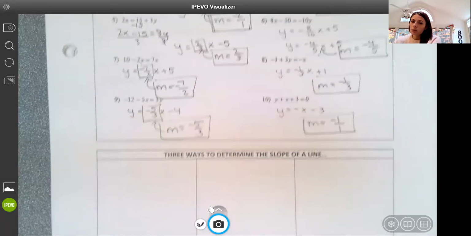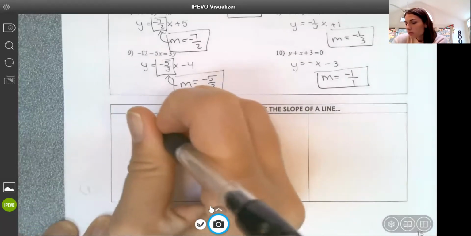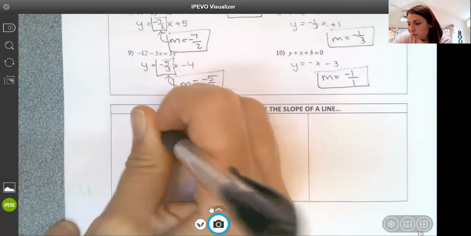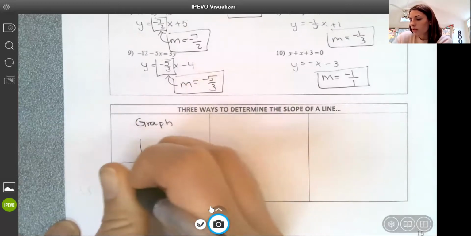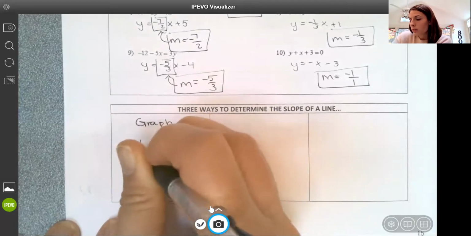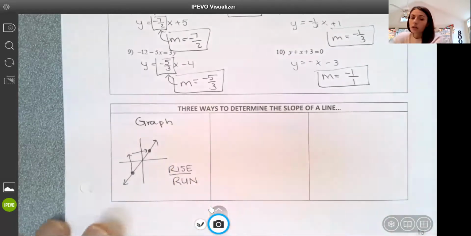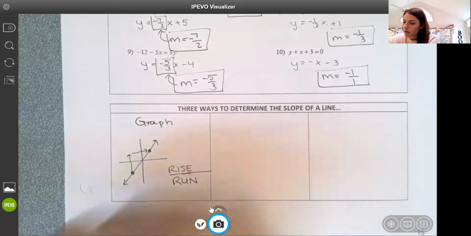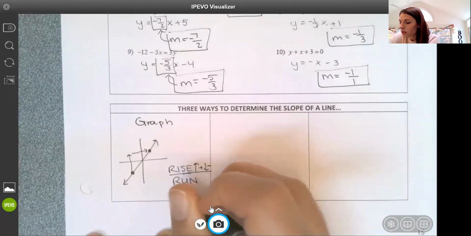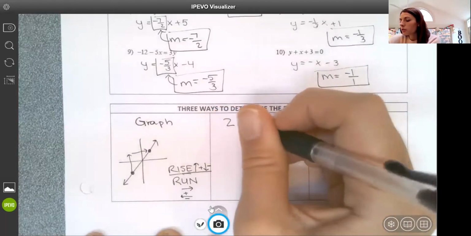So what we covered today were 3 ways to determine the slope of a line. One way is from the graph. Given a graph of a line, I can find 2 points on that graph, and I use rise over run to find the slope of my line. If I rise up, that's positive. Rise down, that's negative. Run right, positive. Run left, negative.